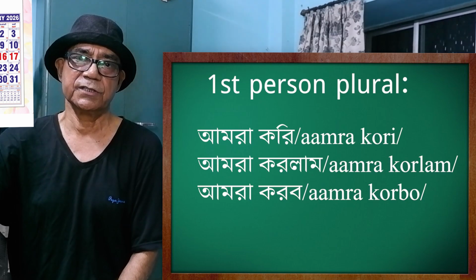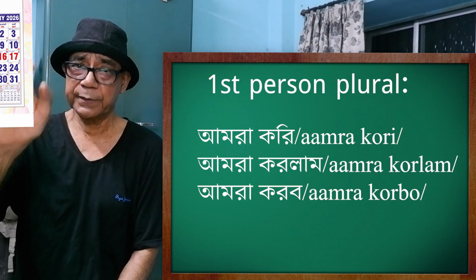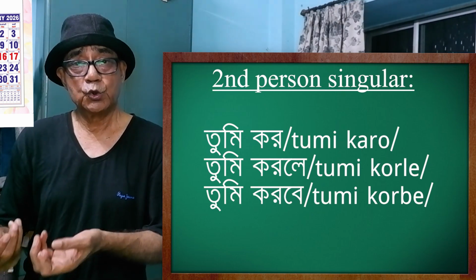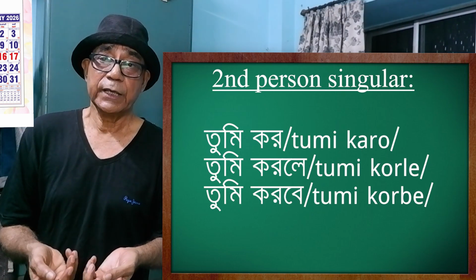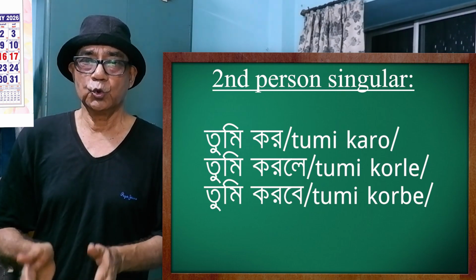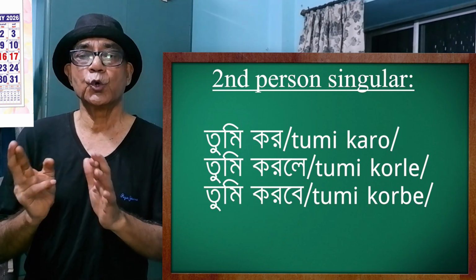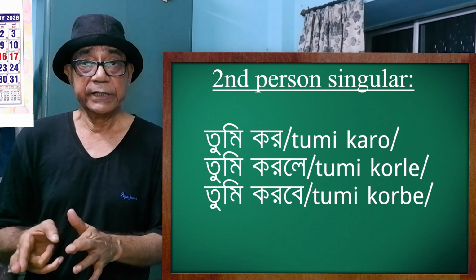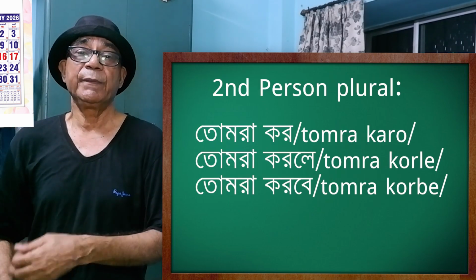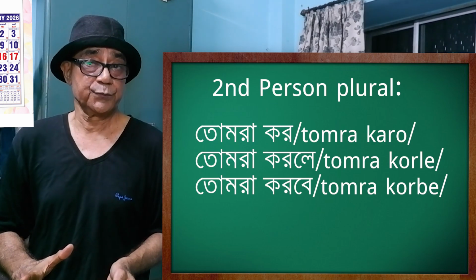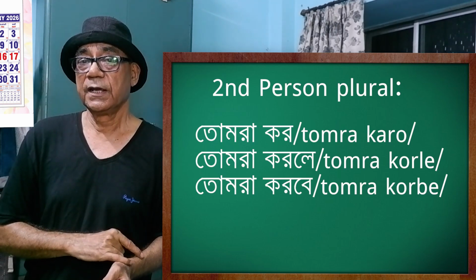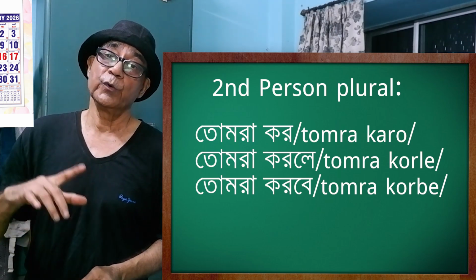Come to the second person, you. Tumi. Now, you do. Tumi koro. You did. Tumi korle. You will do. Tumi korbe. You do. You did. And you will do. In the plural, it becomes tomra koro. You do. Tomra korle, you did. And tomra korbe, you will do.